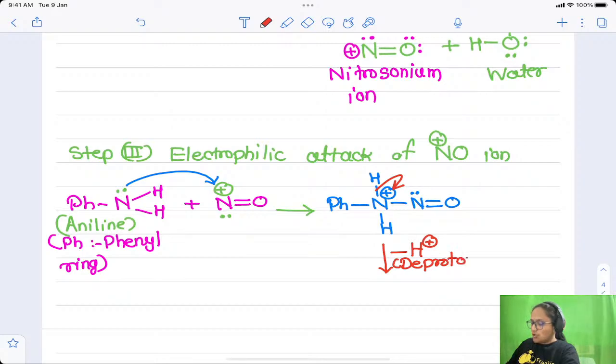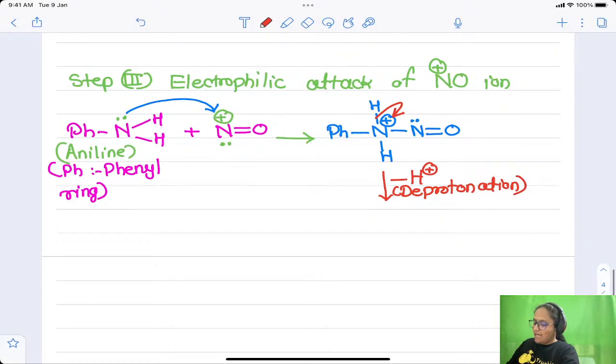Addition of proton is called protonation. Deprotonation takes place and we get Ph, NH, nitrogen with lone pair, then N double bond O, this nitrogen also with a lone pair, right? So this is the next molecule we are getting.